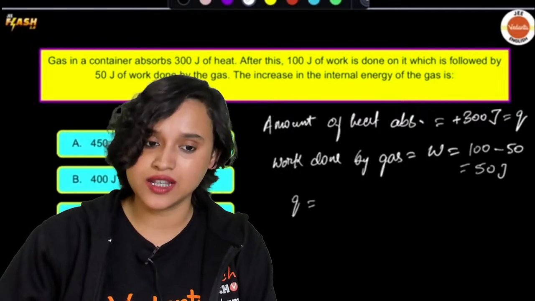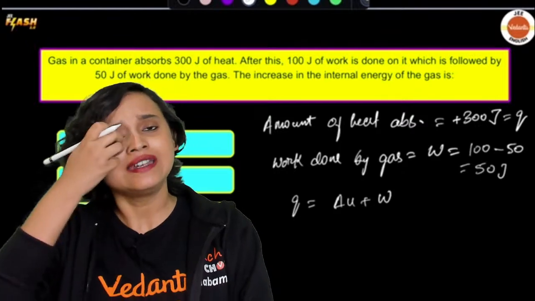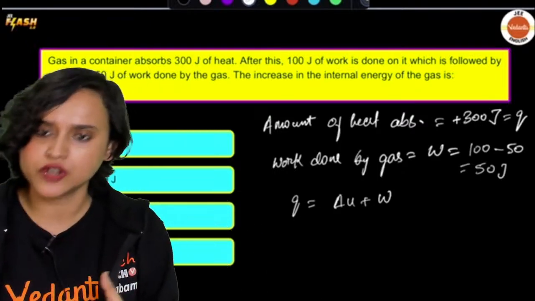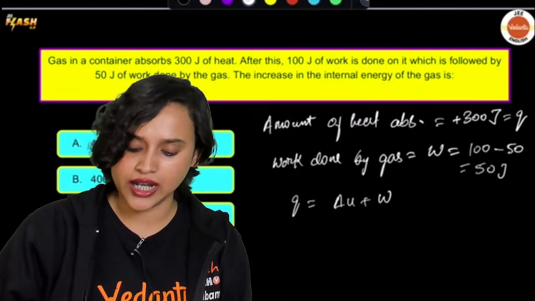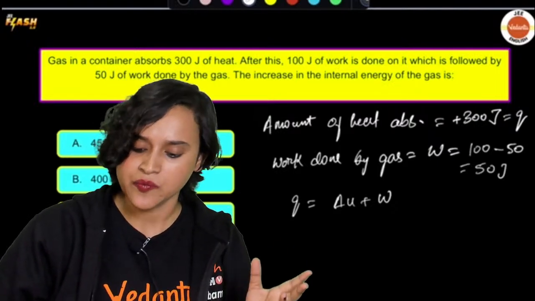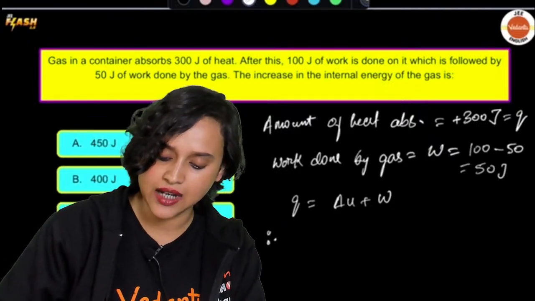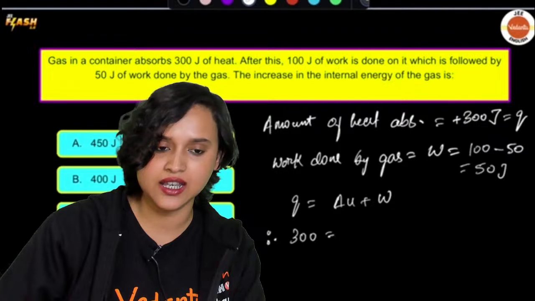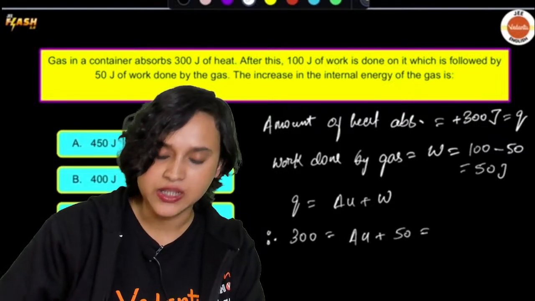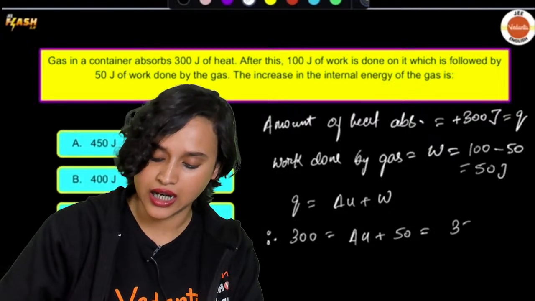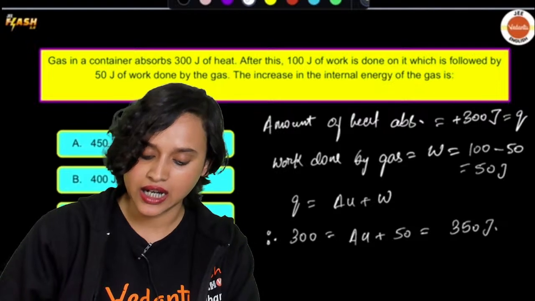We know that Q is equal to delta U plus W, from the first law of thermodynamics. So that means we have 300 is equal to delta U plus 50. That means delta U is going to be 350 joules, isn't it? It is going to be 350 joules.